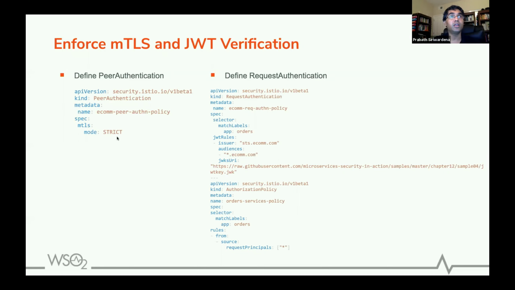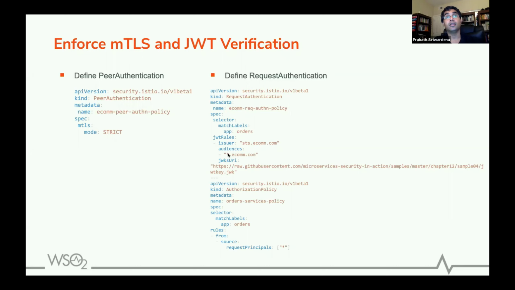So here, when we say strict, then you cannot have any workload in the Istio deployment without using MTLS. With request authentication, this is a little tricky, right? So this has two parts. One is a request authentication resource. Here you can see we specify JWT rules. So we say we accept a JWT only from this issuer, it should have this audience, and you need to talk to this URL to get the JWK, or JSON Web Key, to verify the signature. That means this is a URL we trust.